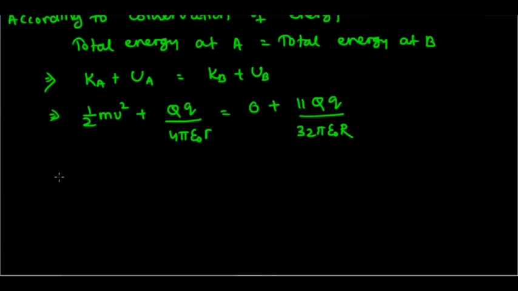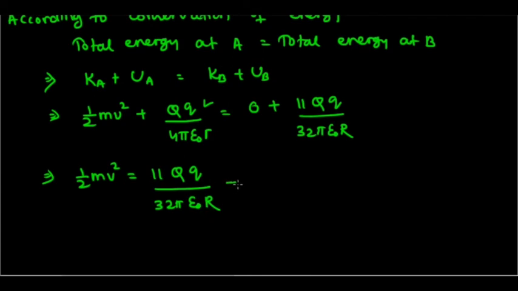So let us keep half mv square on the left side and take this term to the right side. So we will get half mv square is equal to 11 capital Q small q divided by 32 pi epsilon naught into capital R minus capital Q small q by 4 pi epsilon naught into r.